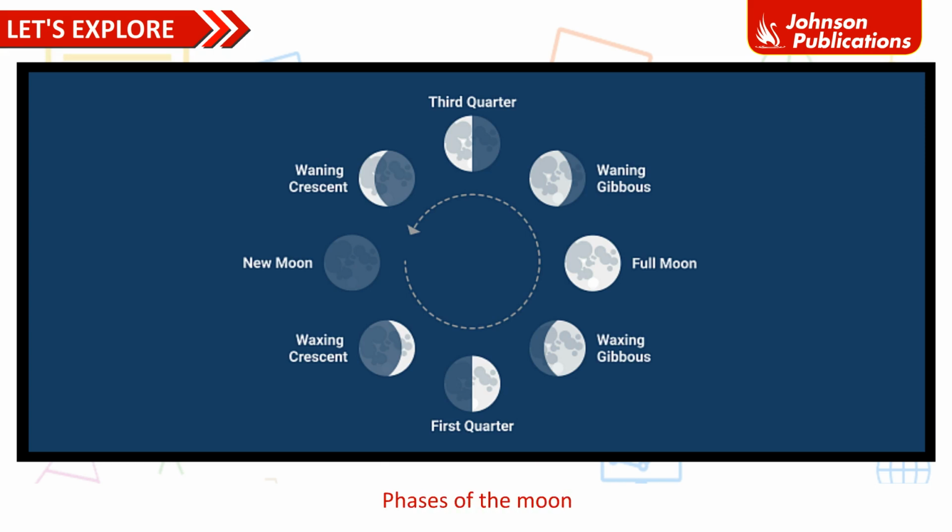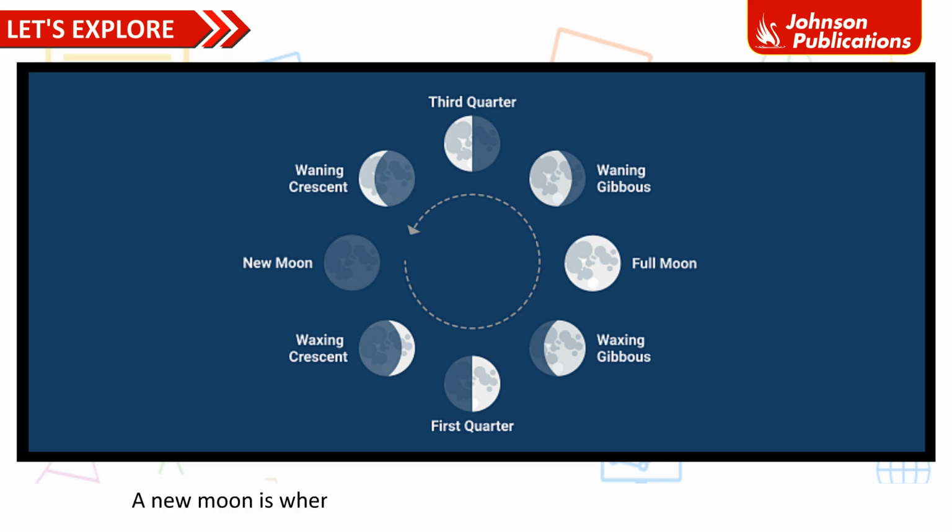Phases of the moon. As the moon orbits the Earth, half of the moon that faces the sun is lit. The different shapes of the lit portion of the moon that can be seen from the Earth are called the phases of the moon. Only one face that we see is lit. The other side is always dark.